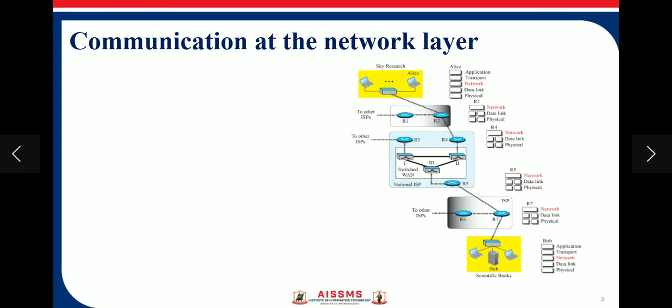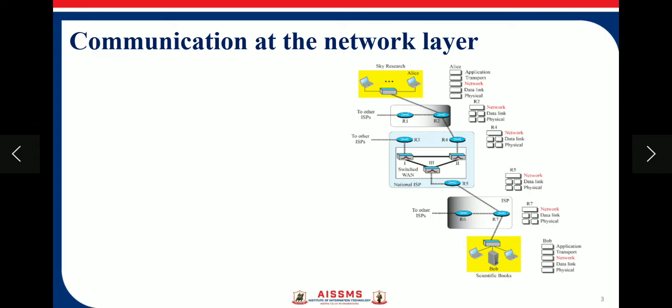The figure shows that the internet is made up of many networks connected through connecting devices. In other words, the internet is an internetwork, a combination of LANs and WANs.